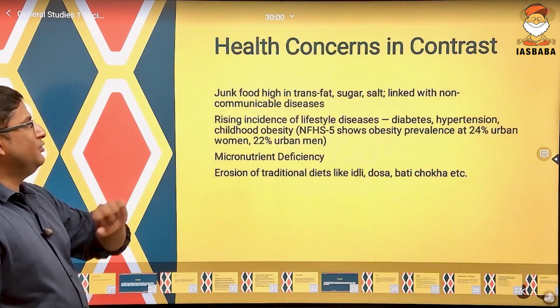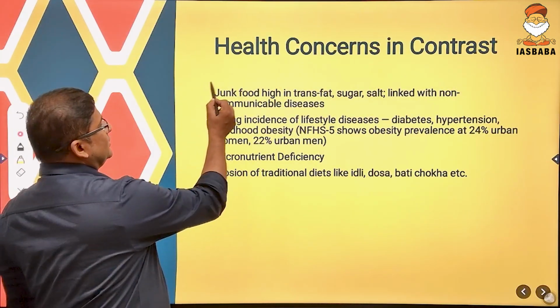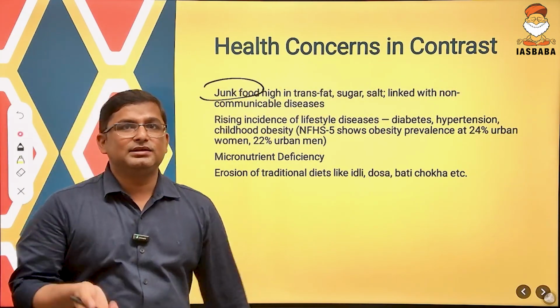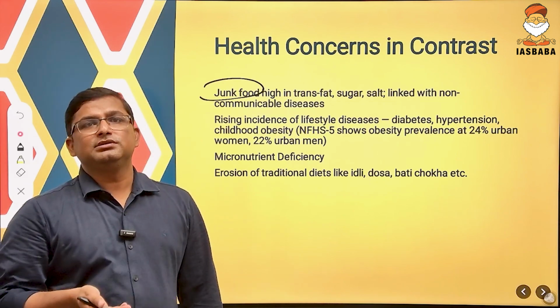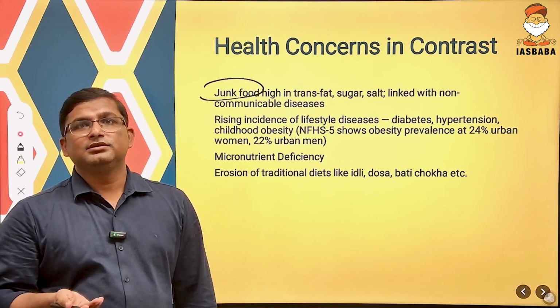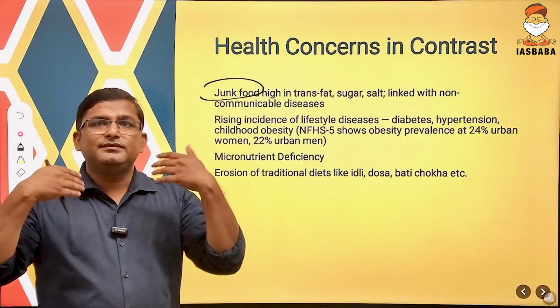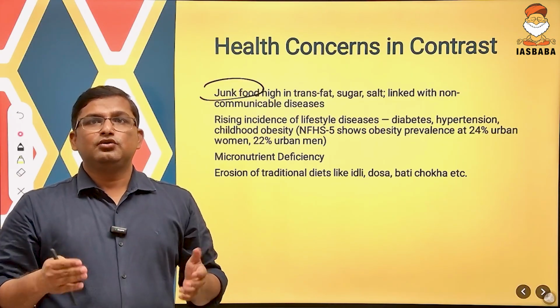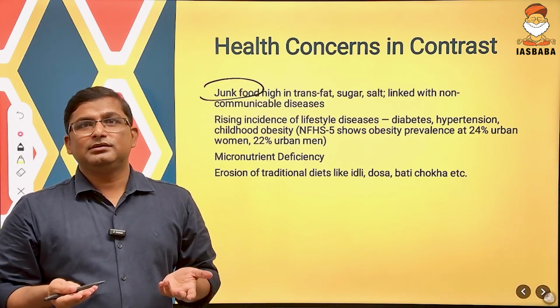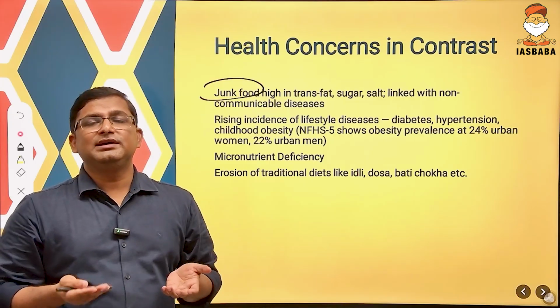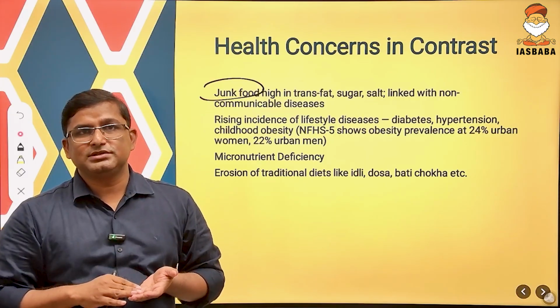See, what are the negative impacts? Junk food is very high in trans fat, very high in sugar, very high in salt. So when you are consuming too much trans fat, too much salt, too much sugar, what will it lead to? It will lead to the spread of non-communicable diseases.